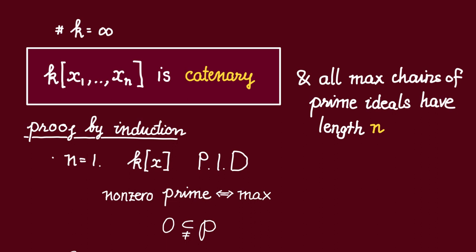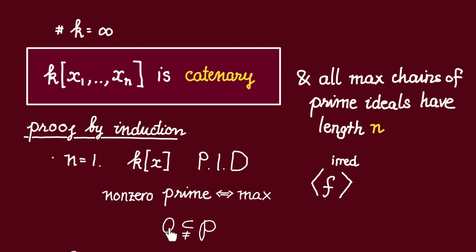Now recall that the degree map on polynomials gives a Euclidean norm on the polynomial ring with one variable, and thus the polynomial ring with one variable is a Euclidean domain and hence a PID. Now next, recall that in a PID, all non-zero prime ideals must be maximal because every non-zero prime ideal is going to be generated by a single irreducible polynomial, and such an ideal must be maximal. Thus, every maximal chain of prime ideals must be of this form, because no two non-zero prime ideals can contain each other since they are all maximal.